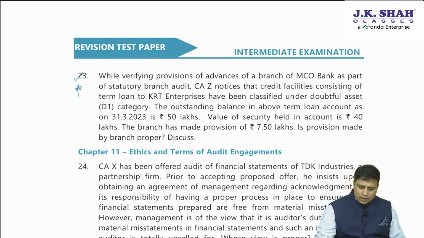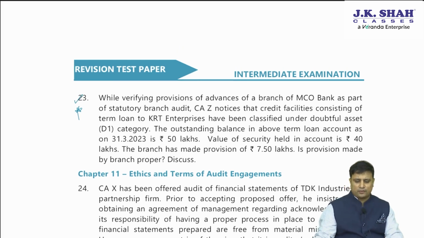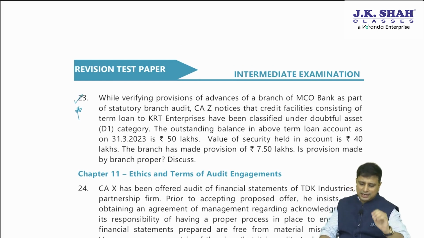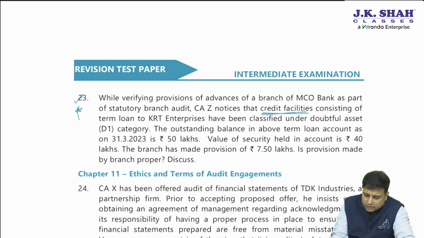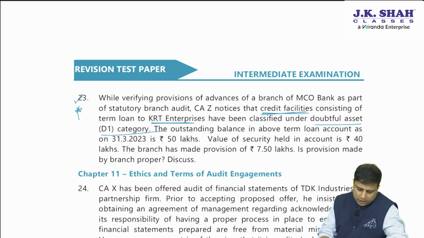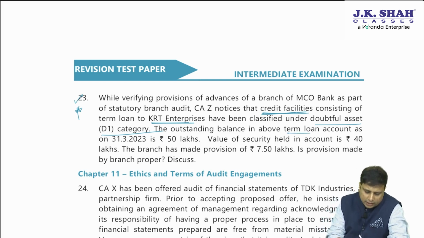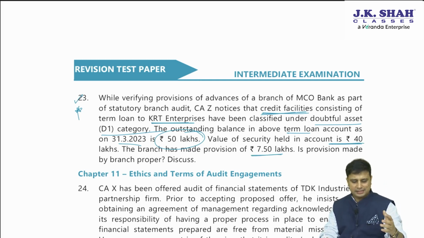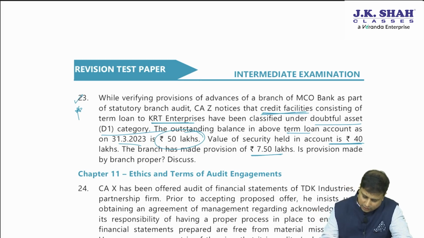Now, while verifying the provisions of advances of a branch of MCO bank as part of the statutory audit, CSZ notices that credit facilities consisting of the term loan to KRT Enterprise have been classified as doubtful, that too in D1 category. The outstanding balance in the above term loan account as on 31st of March is rupees 50 lakhs. Value of the security held is rupees around 40 lakhs. The branch has made a provision of 7.5 lakhs. Is the provision made appropriate? So this is classification of NPA and provision.